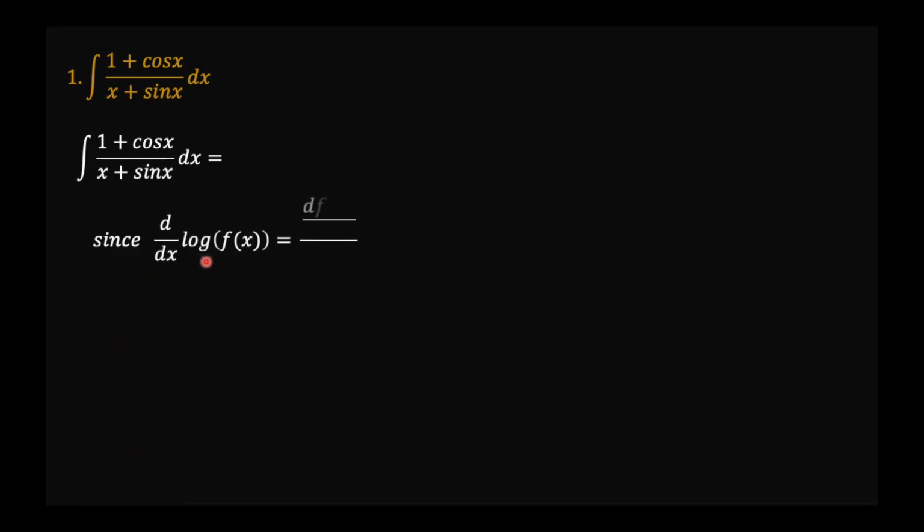So problem number 1, and that is the integral of 1 plus cosine x over x plus sine x. Something we would want to remind ourselves is that the derivative of a natural logarithm of a function f(x) is equal to the derivative of the function f(x) over f(x).